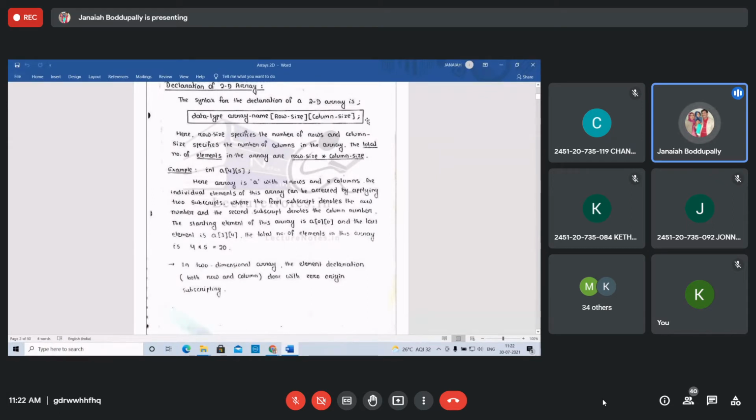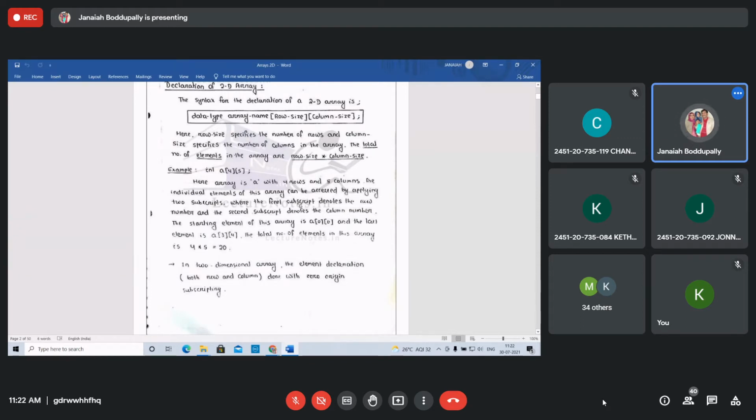Here row size specifies the number of rows, how many rows we are taking, and column size specifies the number of columns in the array. The total number of elements in the array is row size into column size. Same like a matrix, right? See the example: int a[4][5]. Here integer type values are taken, array type is integer, the array name is a. 4 is the row size, 5 is the column size. Here array A has 4 rows and 5 columns.